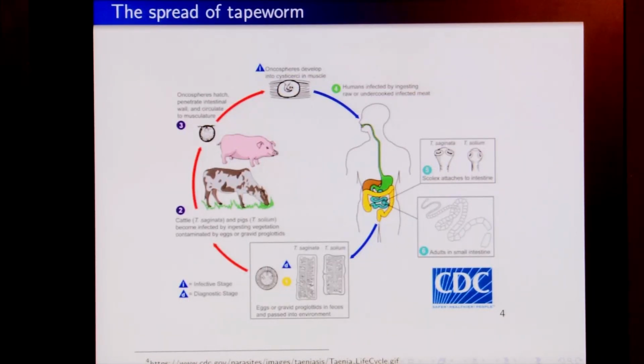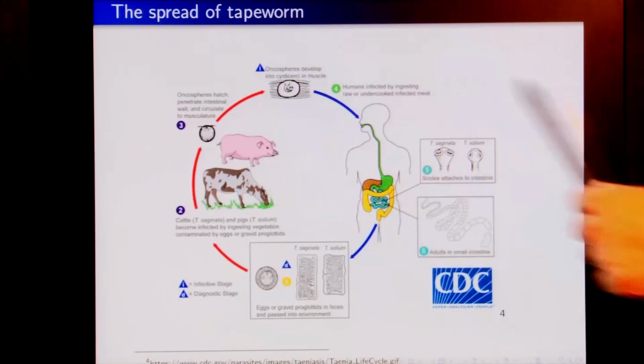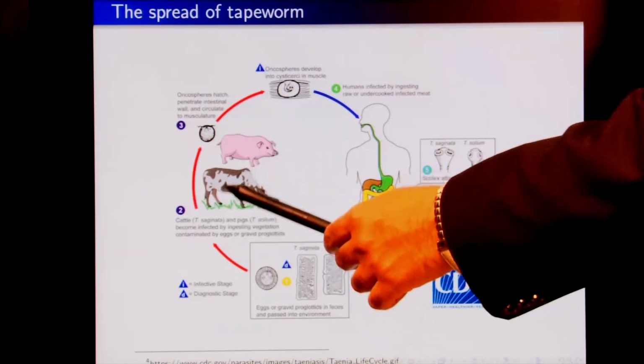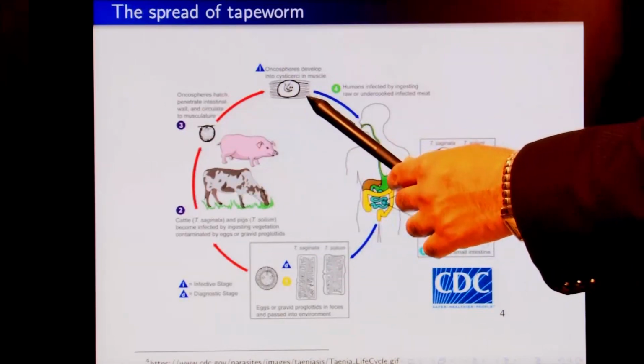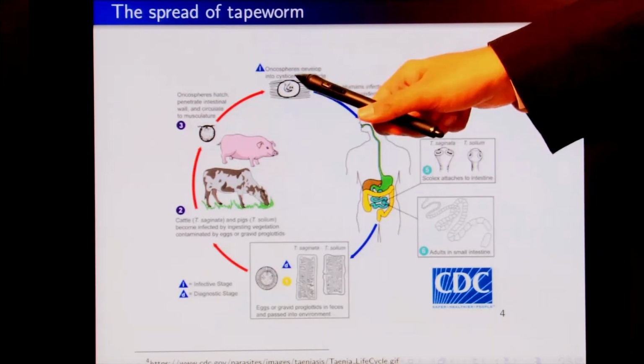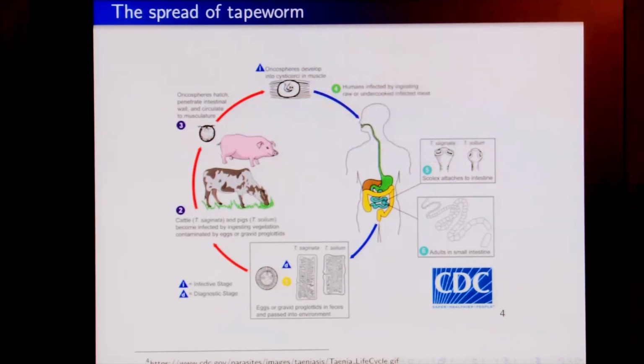Now, these animals act as amplifier hosts. By amplifier host we mean that these animals have the pathogen in their bodies, and the pathogen is able to grow and multiply itself, and after a while it will not just infect the intestines, but will also move and infect the muscles. So, essentially we will have these oncospheres that will develop in the muscles of the animal.